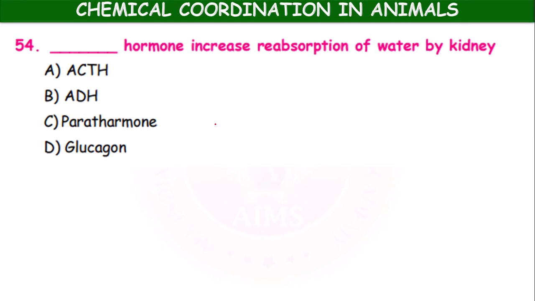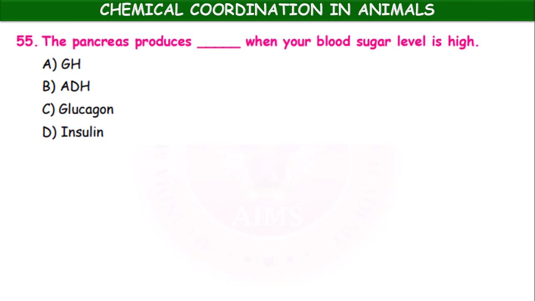Dash hormone increases reabsorption of water by kidney: ACTH, ADH, parathormone, glucagon. ACTH means adrenocorticotropic hormone, ADH means antidiuretic hormone, it is also called vasopressin. So here ADH. The pancreas produces dash when your blood sugar level is high.